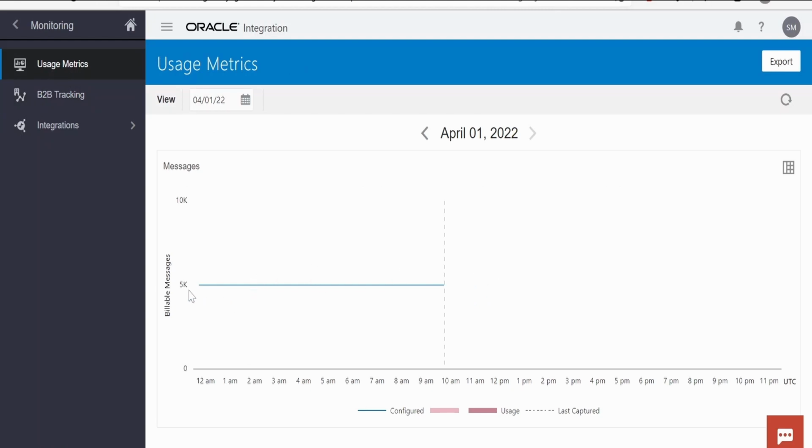If you click on the usage matrix, you can track your billable messages. My instance is subscribed to one message pack, that is 5k messages. So I don't have any messages arrived today, so it is showing 0. In your case, if you want to track billable messages, you can anytime come to usage matrix and track over here.